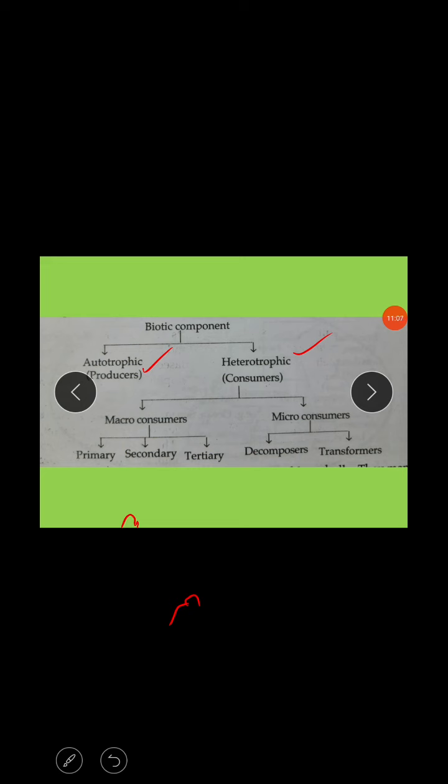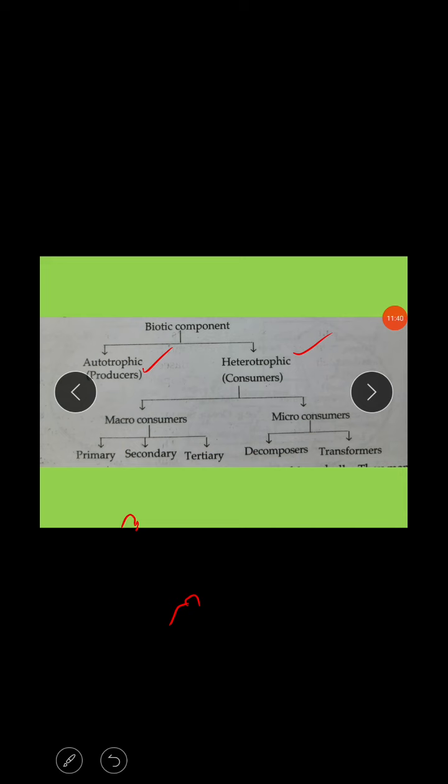There are a variety of photosynthetic bacteria and chemosynthetic bacteria. And next, photosynthetic bacteria, the best example is Rhodospirillum. These Rhodospirillum bacteria have proper chlorophylls which participate in photosynthesis, and that is called photosynthetic bacteria. And photosynthetic protozoa also produce organic substances in terrestrial and aquatic habitats, though in very small amounts.